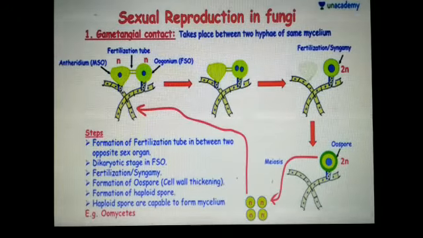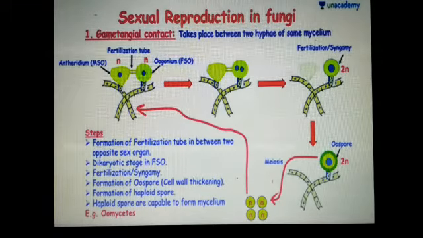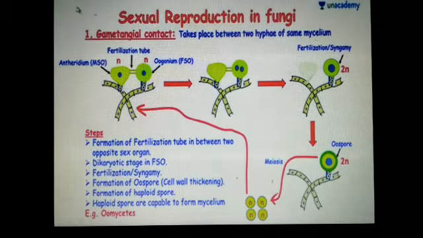In the first step, plasmogamy, what happens? Here you see in this picture that in two hypha there is a formation of gametes. And student, fusion of the protoplasm of two motile or non-motile gametes is called plasmogamy. What is plasmogamy? Fusion of two gametes.